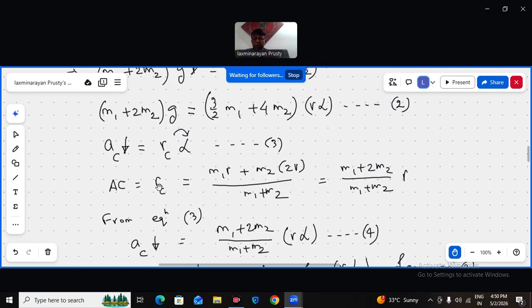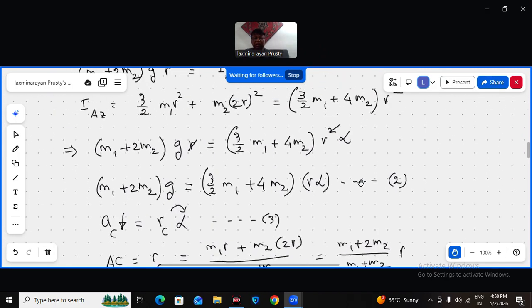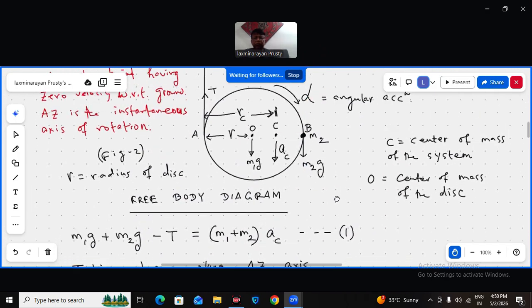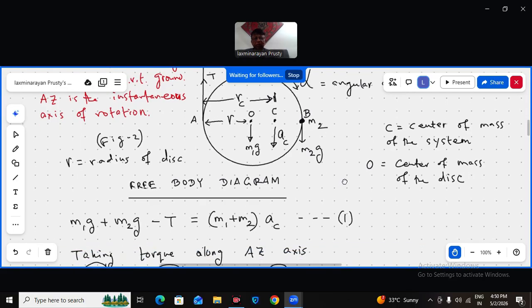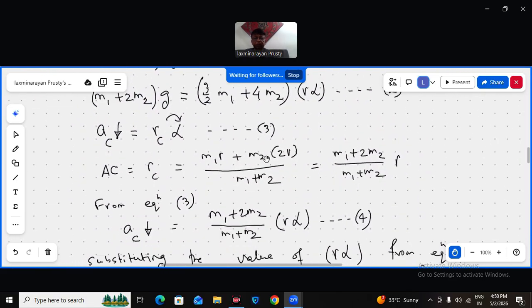Equation 3. भाई RC तो निकालो. RC very easily आप निकाल सकते हो. RC जो है, the position of center of mass from A, that is R into M1 plus 2R into M2 divided by M1 plus M2, as you must be knowing by now. That is (M1 plus 2M2) by (M1 plus M2) into small r is the RC. तो ये RC की वैल्यू इधर इक्वेशन 3 में लगाने से AC will be (M1 plus 2M2) divided by (M1 plus M2) R into alpha.